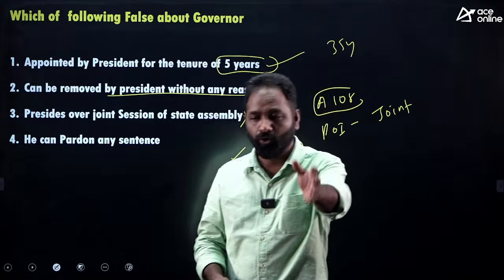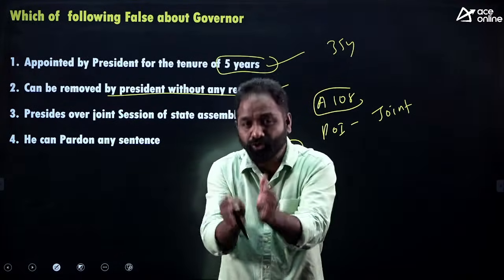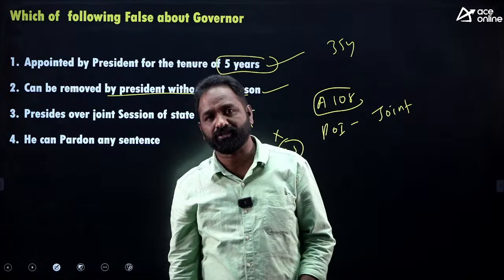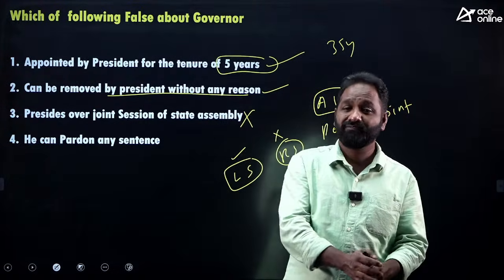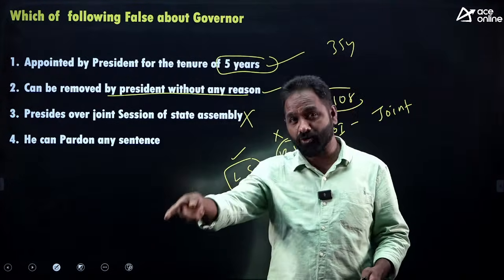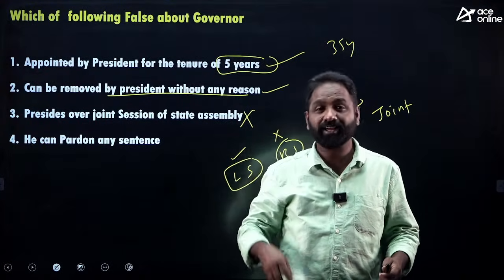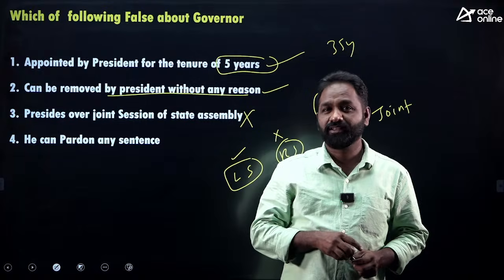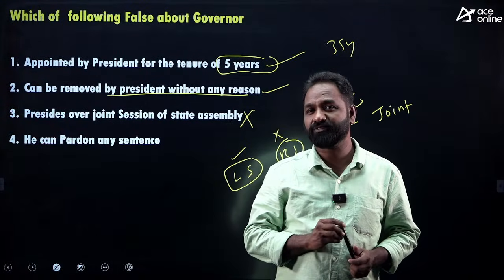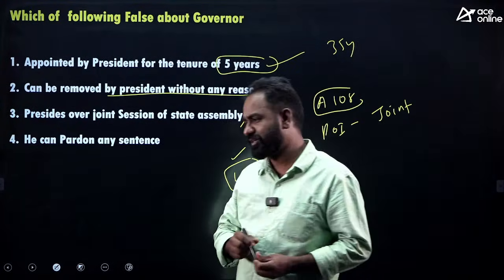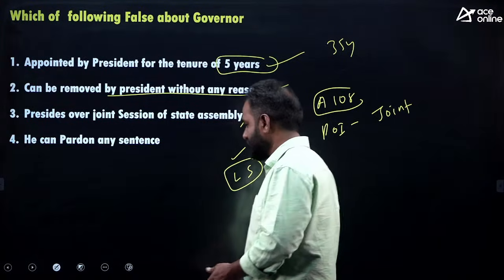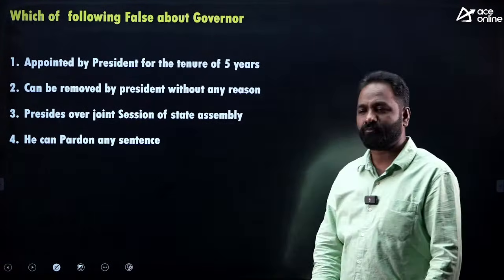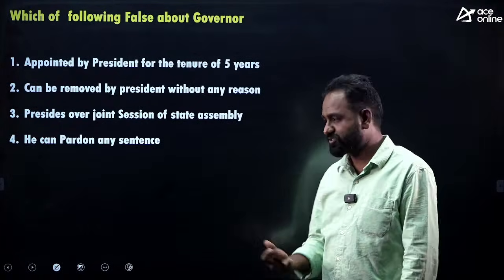Joint session means Lok Sabha and Rajya Sabha will sit together in one house, and jointly they will go for voting. That is called a joint parliament session. At state level also, when two houses are there, legislative assembly and legislative council, the governor can go for a joint session. Is it correct? Is there any provision of joint session in the state assembly? No. See, there is no chance of joint session in the state assembly.